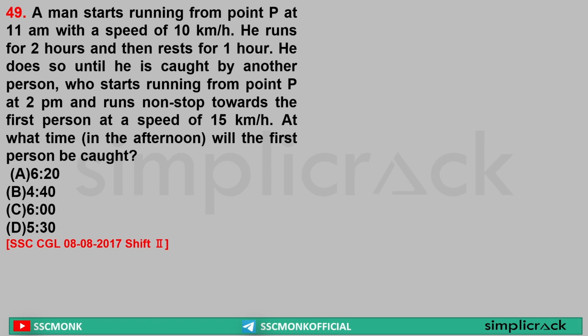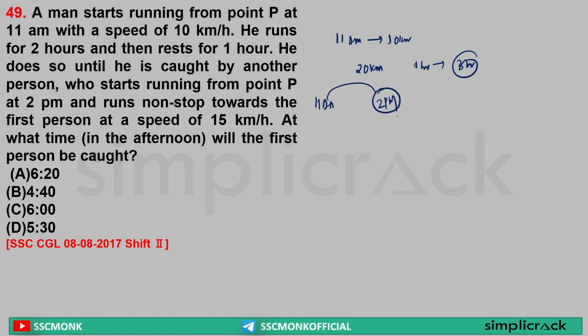Now, sir, A starts running at 11 am with a speed of 10 km per hour. Yes or no? Now he is running for 2 hours and taking a nap. That means he runs for 20 km and takes a rest of 1 hour. That means total time taken is 3 hours. Yes or no? Yes. Now he started at 11 am. 3 hours done, that is equal to 2 pm.